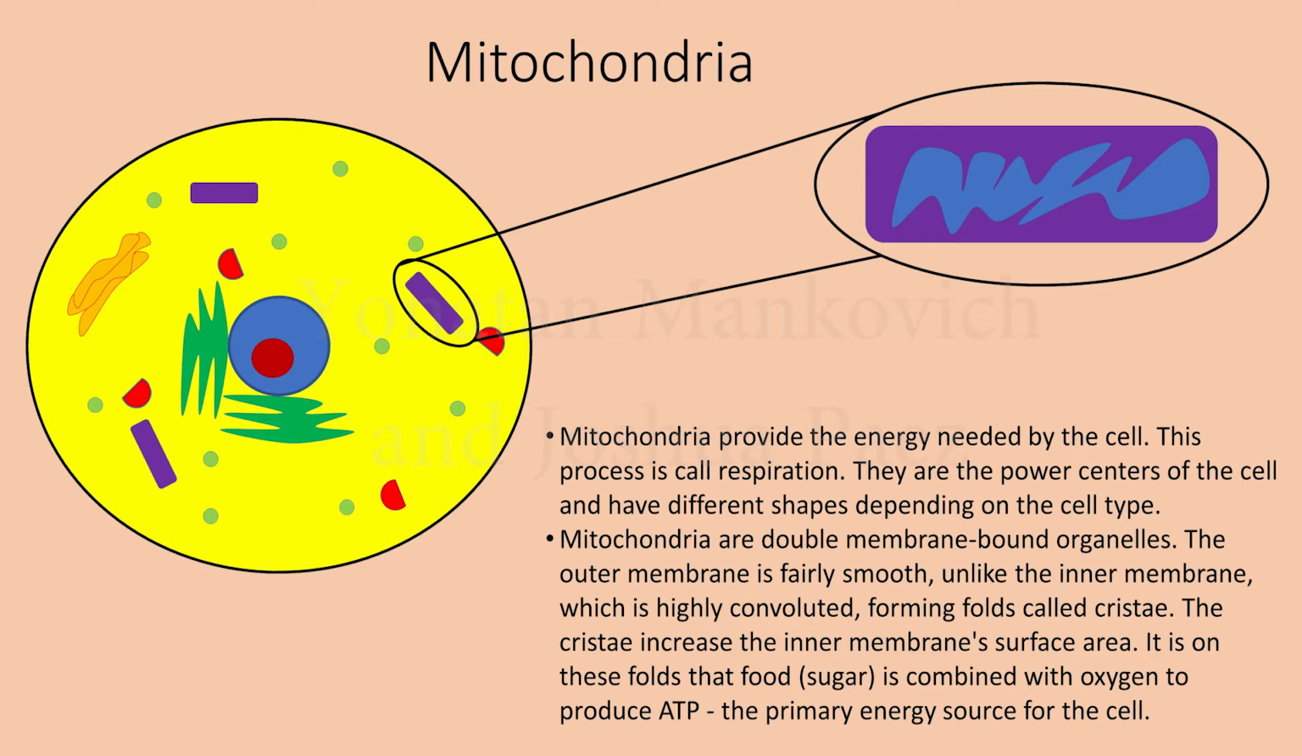The outer membrane is fairly smooth, unlike the inner membrane, which is highly convoluted, forming folds called cristae. The cristae increase the inner membrane's surface area. It is on these folds that food, sugar, is combined with oxygen to produce ATP, the primary energy source for the cell.